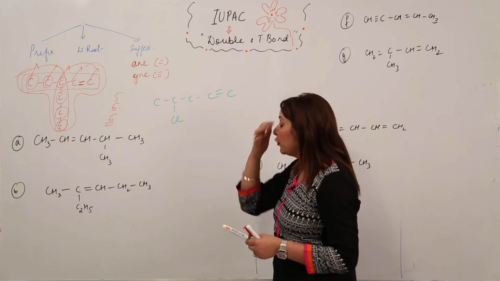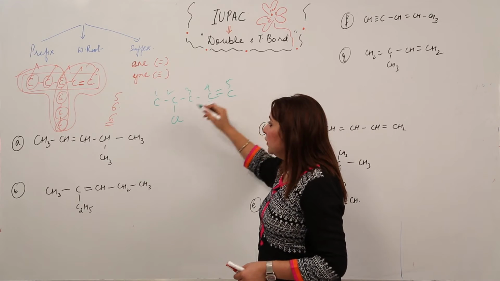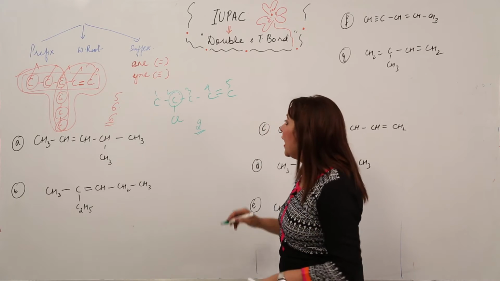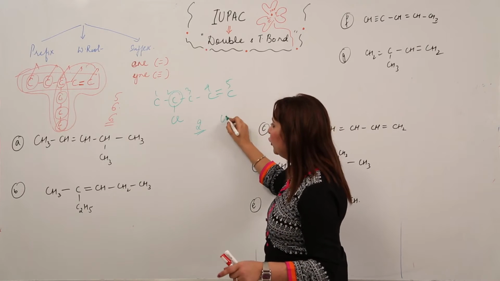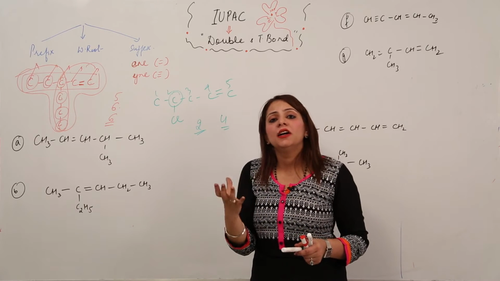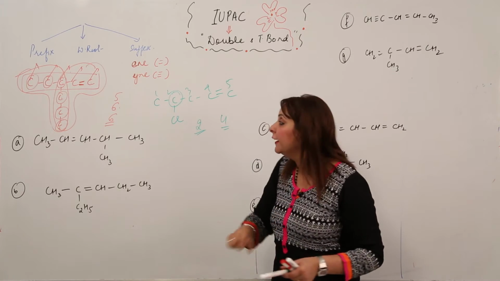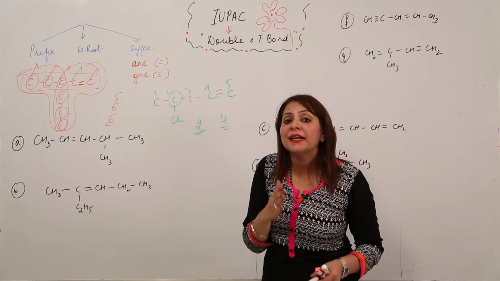From which side will you number? If you number from this side, then the carbon carrying the substituent will get number 2. And if you number from this side, what is the number for the double bond? 4. A double or triple bond is between two carbon atoms, so the lowest number is taken as the number for the double bond. Like it is between 4 and 5, so the number for the double bond will be the minimum one, that is 4.